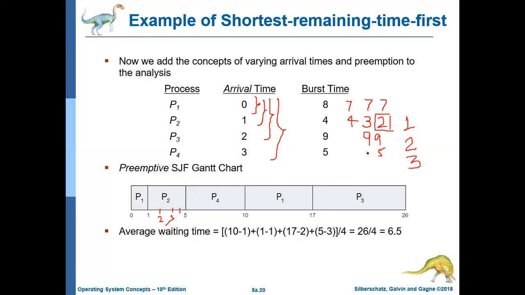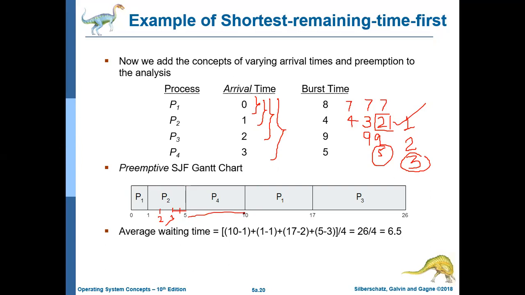So from 3 onwards, you will check according to the non-preemptive schedule and run all those processes. Now P2 will continue because it has 2 remaining. P2 is completing, so P2 has finished at 5. Now which process will you take first? It is P4 because it has 5.